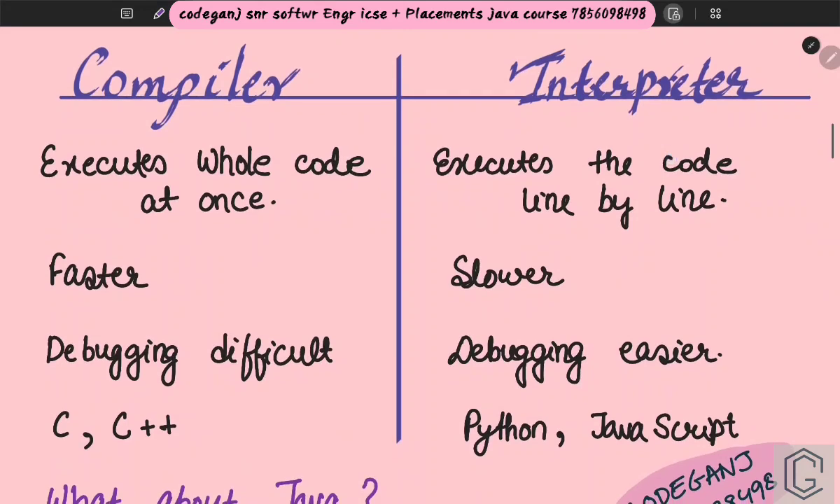Compiler and interpreter. So what does the compiler do? It will execute the whole code at once. What will the interpreter do? It will execute the whole code line by line. Since the compiler executes the whole code at once, it will be faster. Since the interpreter executes the code line by line, it will be slower. So this is the advantage of this, this is the disadvantage of this, and due to this advantage there is this disadvantage, and due to this disadvantage there is this advantage.